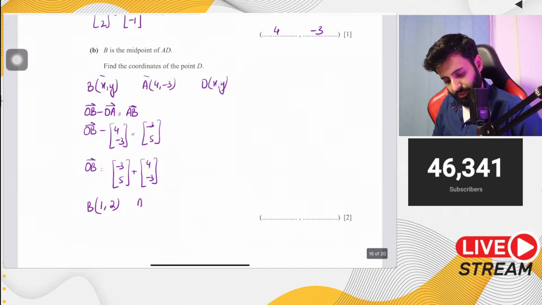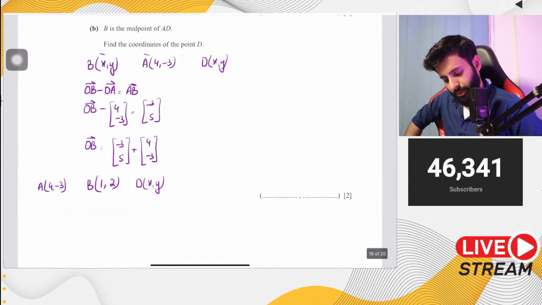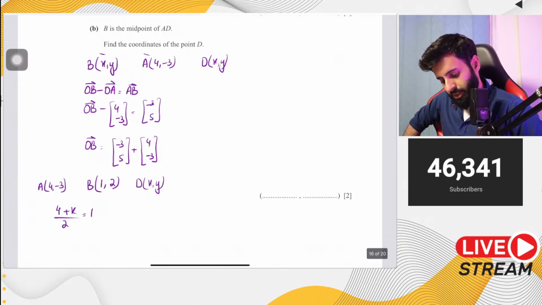So let's write it in the center. So here is A with coordinates 4 comma minus 3 and here is D with coordinates x comma y. Now as the question says that B is the midpoint, so you calculate the midpoint of A and D. That means 4 plus x upon 2 equated to 1. Then you calculate the y coordinate using minus 3 and y equated to 2.